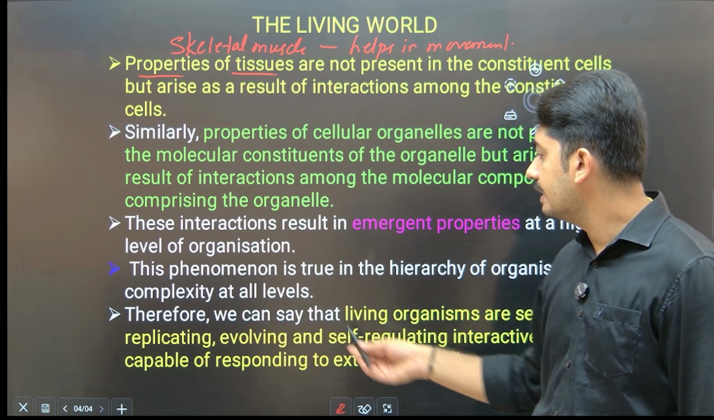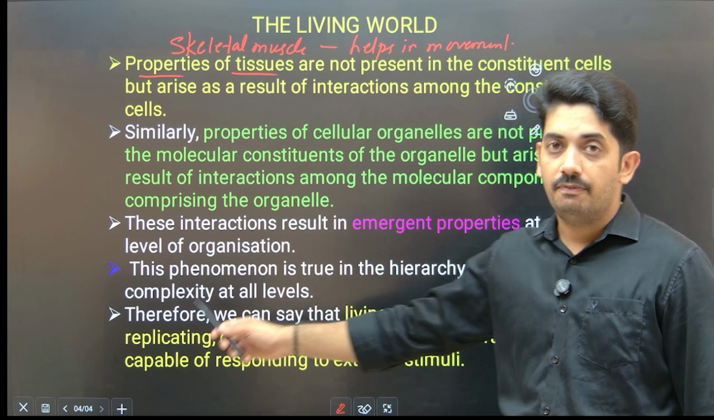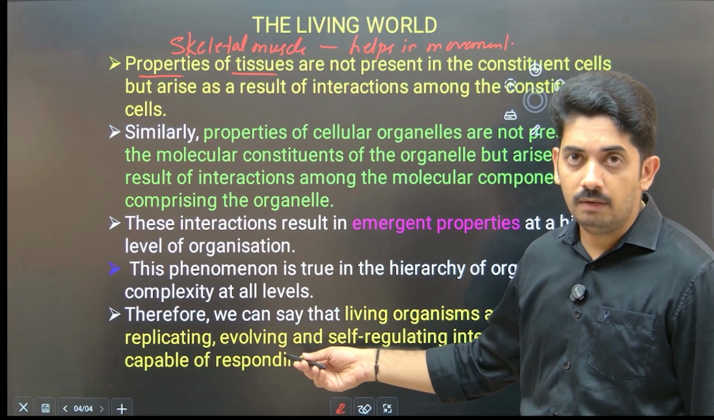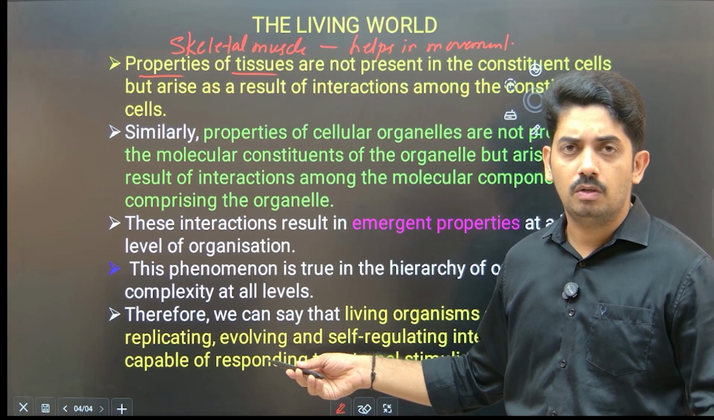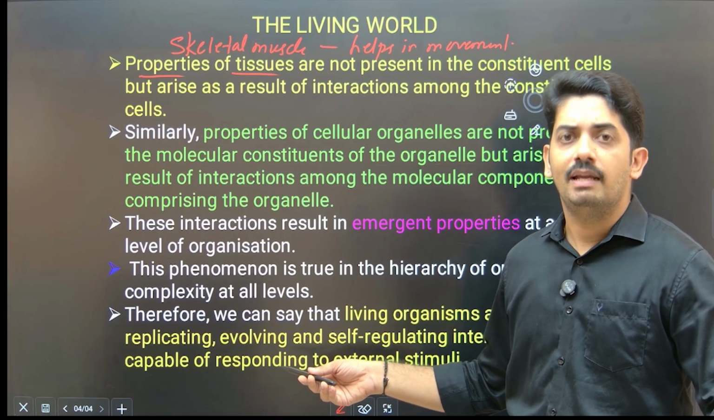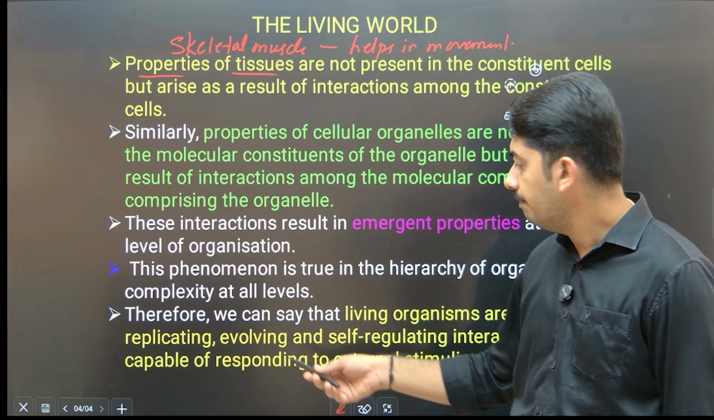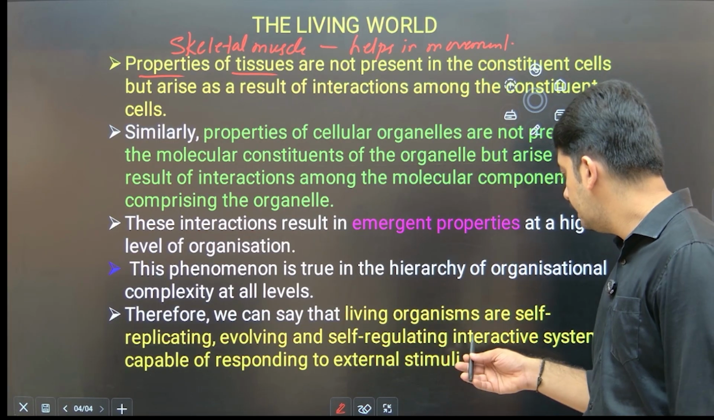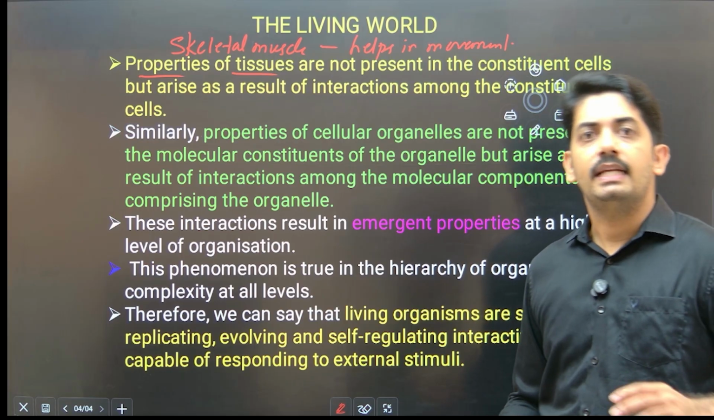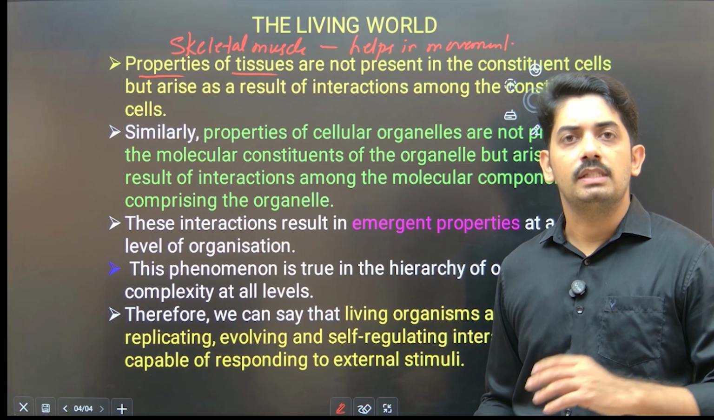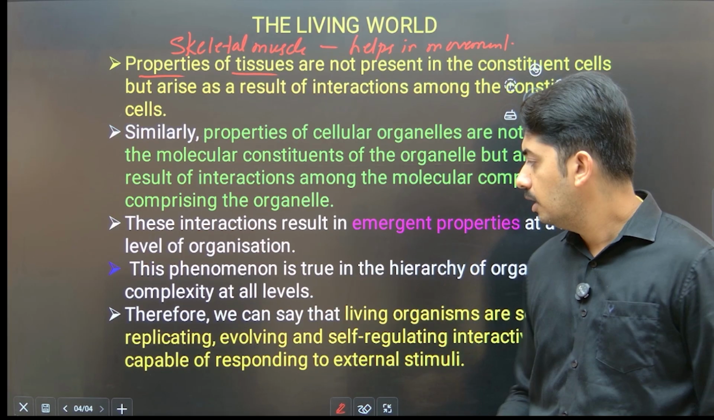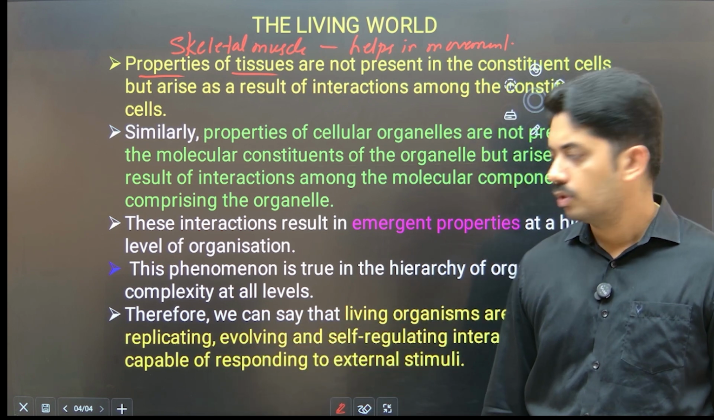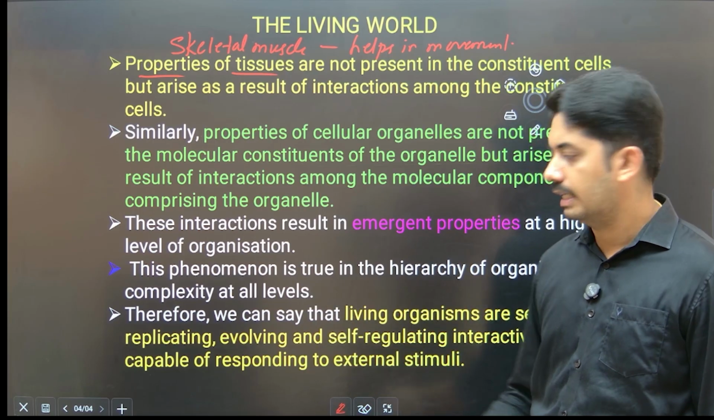Therefore we can say that living organisms are self-replicating, that means DNA undergoes self-replication; evolving, because of mutation or continuous exposure to environmental changes, they show evolution; self-regulating, worn out cells are self-regulated; and interactive systems, there is an interaction between the molecules, cells, tissues, organs, okay; and capable of responding to external stimuli. So that is the definition of living organisms.